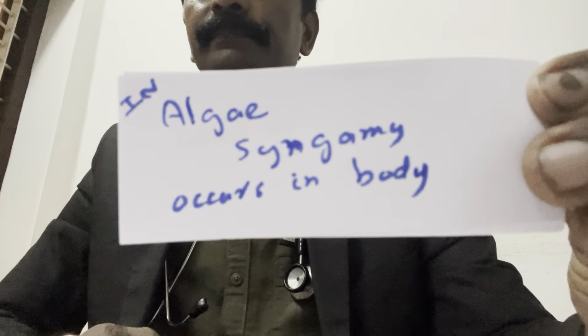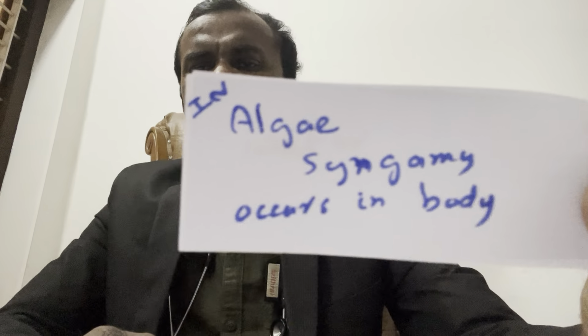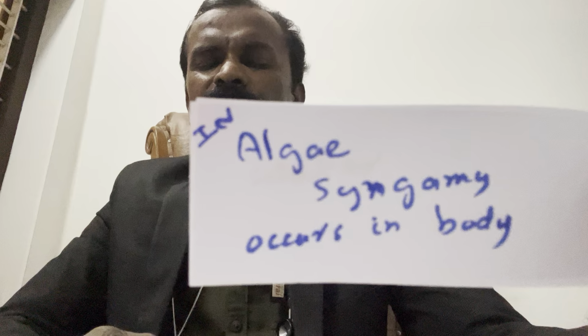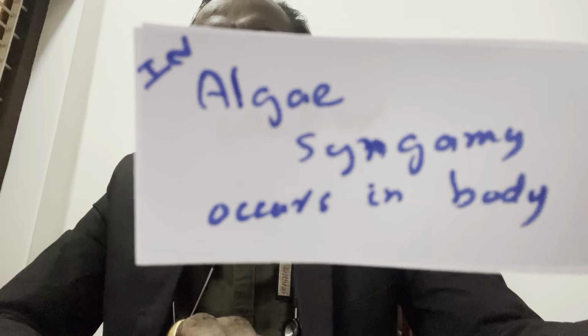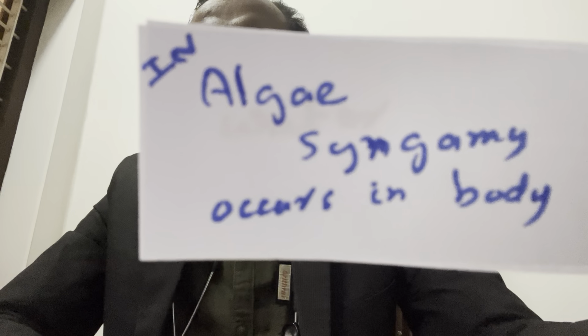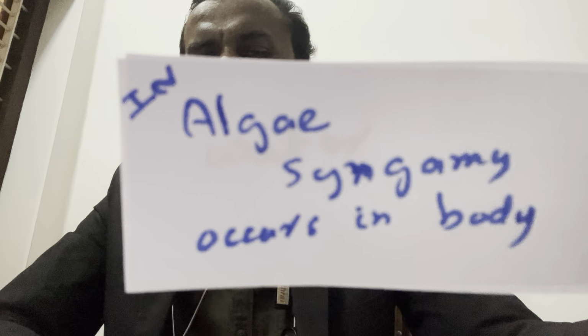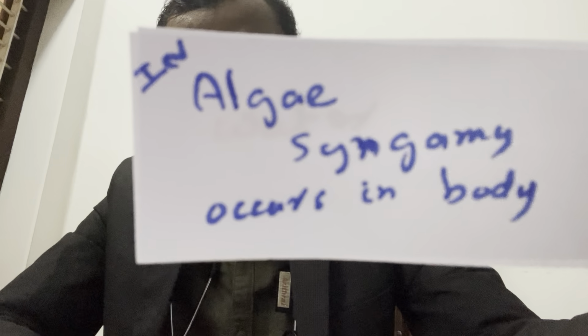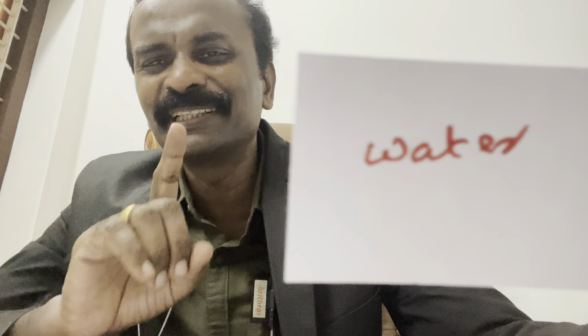In algae, syngamy occurs inside the body. Okay, true or false? Very, very important MCQ point.